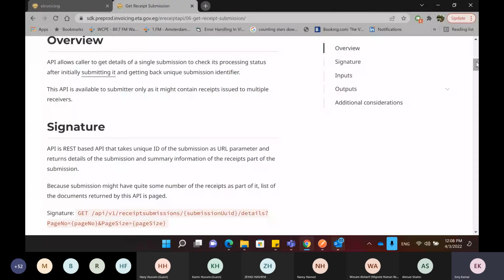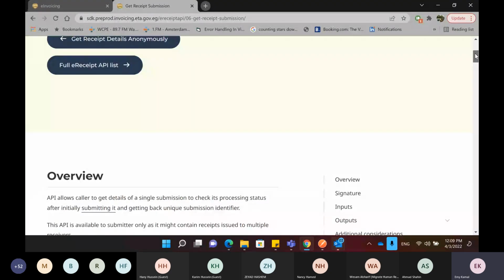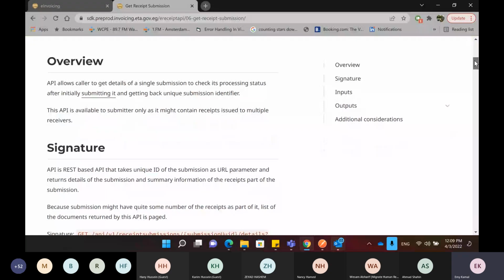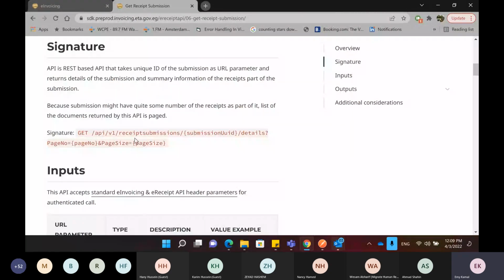So this is how you can call the API. To call the API, you need to have the submission UUID, which was returned to you when you did the submission in the first place. It returned to you the UUID, so you can use that UUID to query about the status of the submission.